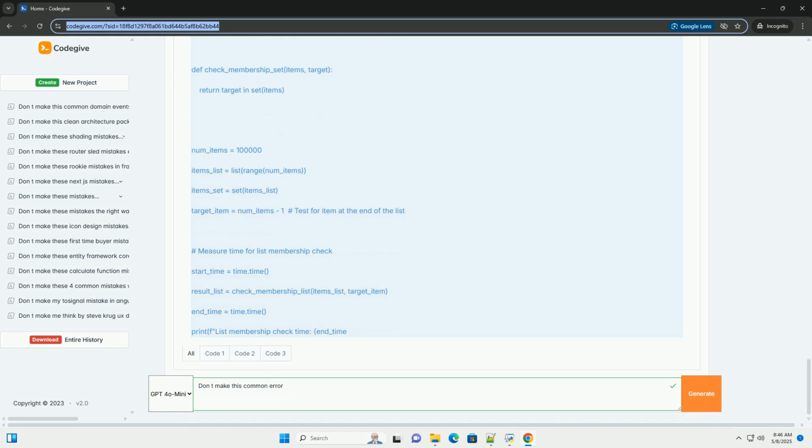Why it's a problem. 1. Reduced readability and maintainability. Complex code is harder to understand, debug, and modify. When you try to optimize prematurely, you often end up with code that's difficult for others, or even your future self, to work with. If the optimization isn't necessary or effective, you've introduced complexity for no benefit.